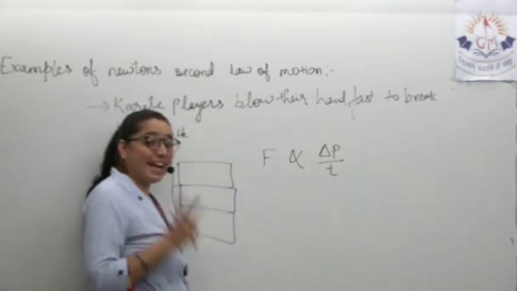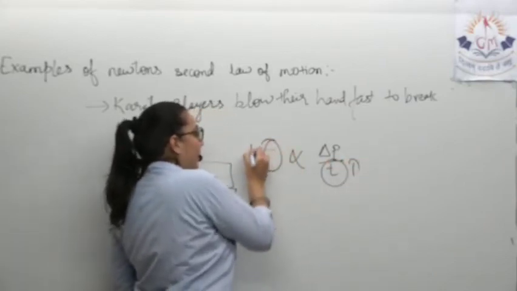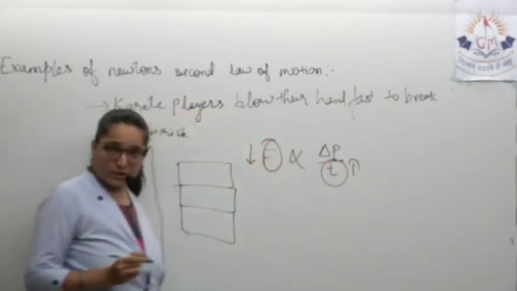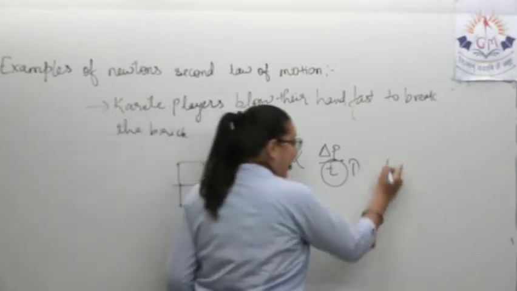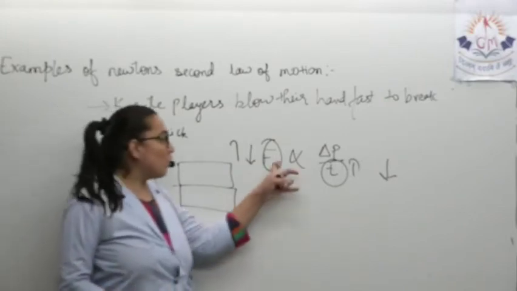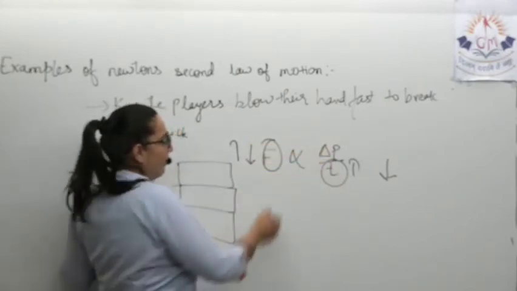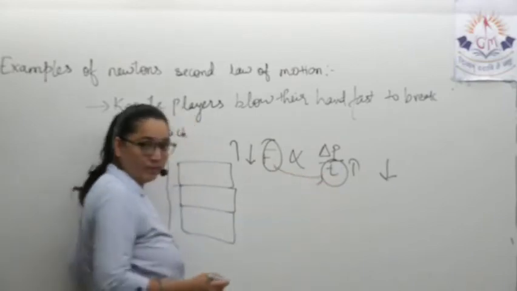as per Newton's second law of motion, more the time, less will be the force, and less the time, more will be the force. Force depends on time, but in an inverse relation.